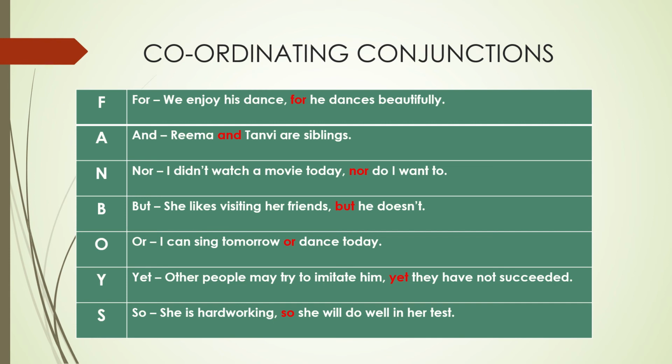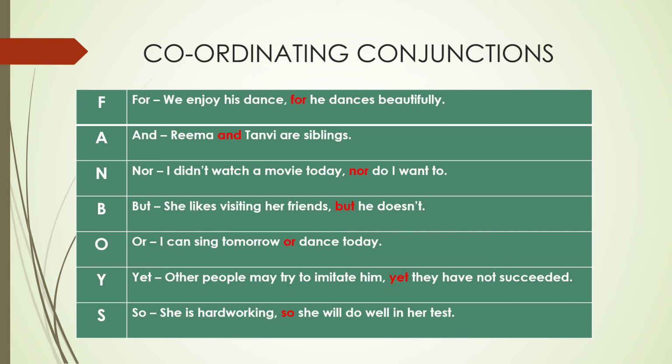In the first sentence, we enjoy his dance, for he dances beautifully. We can have two sentences here. We enjoy his dance, full stop. He dances beautifully. So these two sentences are joined together by for, and there is a comma before for. Rima and Tanvi are siblings. Here we have two people, Rima, Tanvi. They are joined by and. It shows that they are two different people.